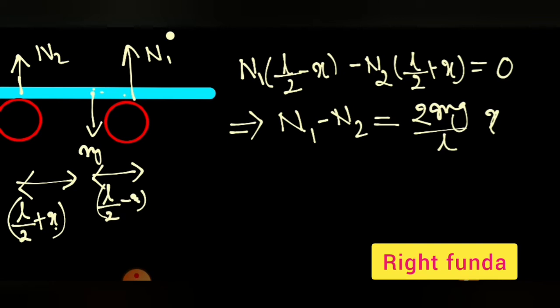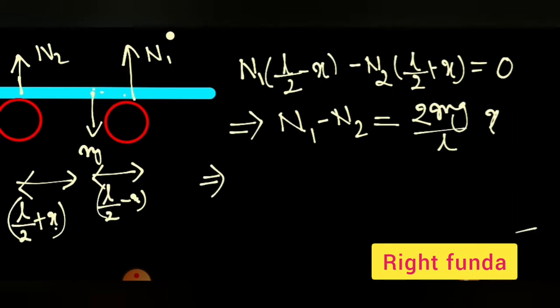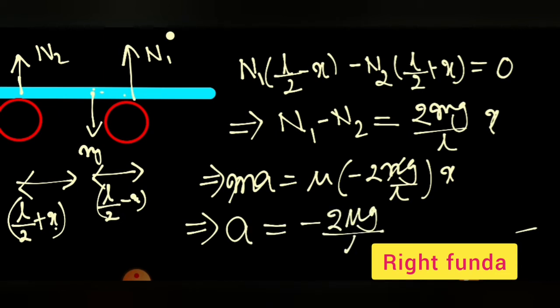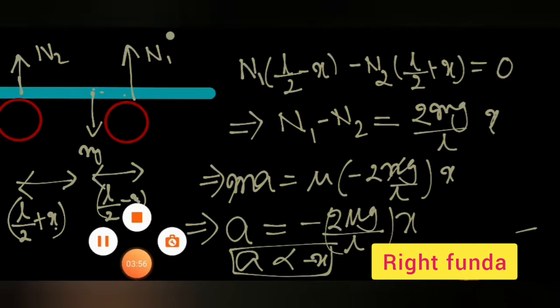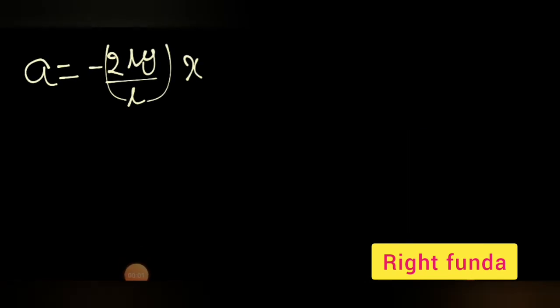If you see the previous page, what was there? ma is equal to mu N2 minus mu N1. If you substitute this, I got ma is equal to mu into N2 minus N1 equal to minus 2 mg by L into x. So this gets cancelled. So I got the acceleration of the plank is equal to minus 2 mu g by length of the plank into x. So we saw that acceleration is proportional to x with a negative sign. So this is executing SHM. So a is equal to minus 2 mu g by L into x.